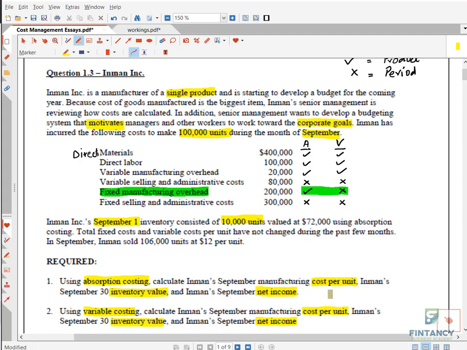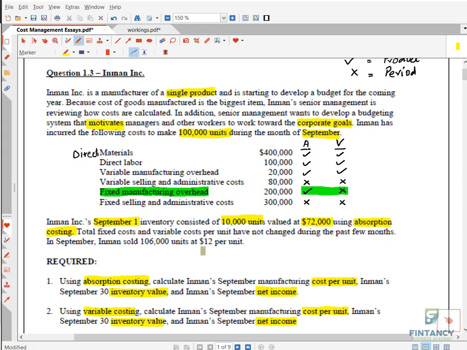Remember in the requirement they also asked you, what is the closing inventory value? So please note that they are not asking you the units. They are asking you what is the closing stock value. So my friends, then they say the value of the opening stock is 72,000 using absorption costing, right? Now they are not giving you for variable costing. They are only giving you the opening stock value from absorption costing.